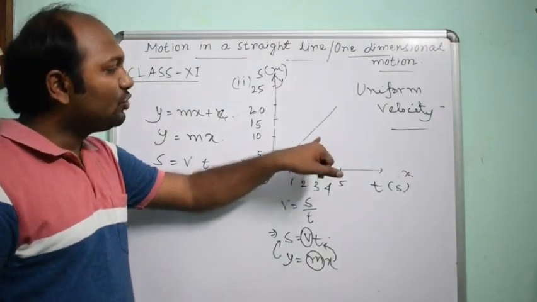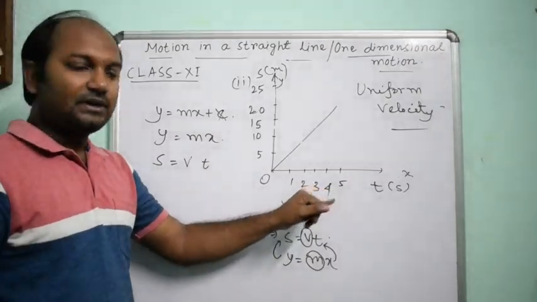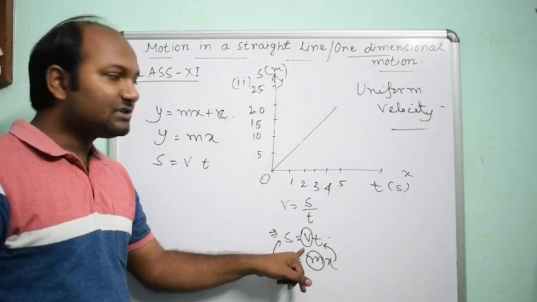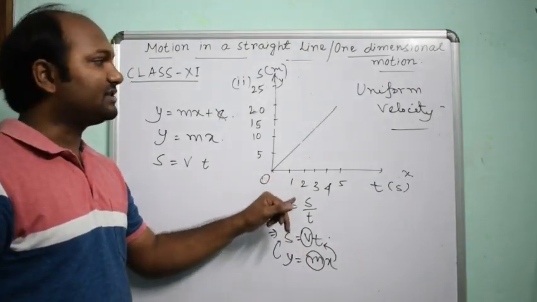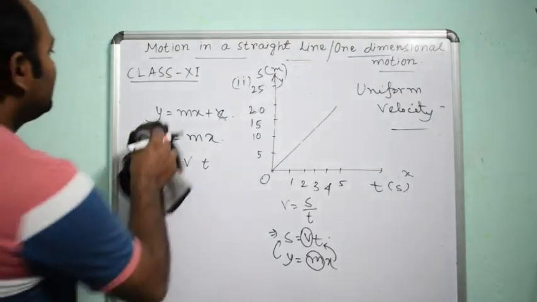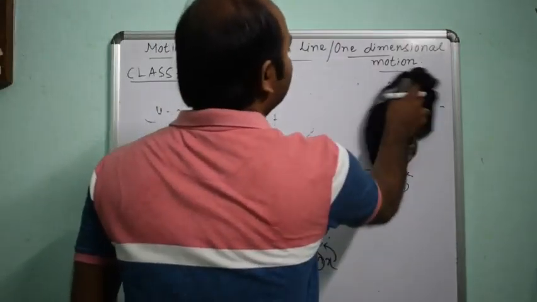If you find the slope of the straight line from this graph, then you can find the velocity. Means velocity can be calculated from the slope of the straight line. You know the formula for the slope of the straight line.